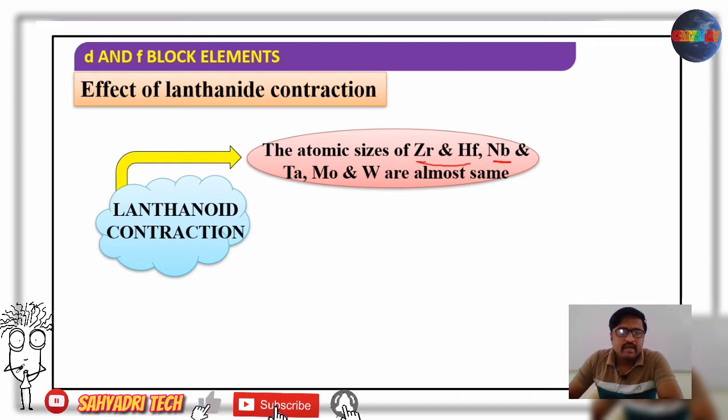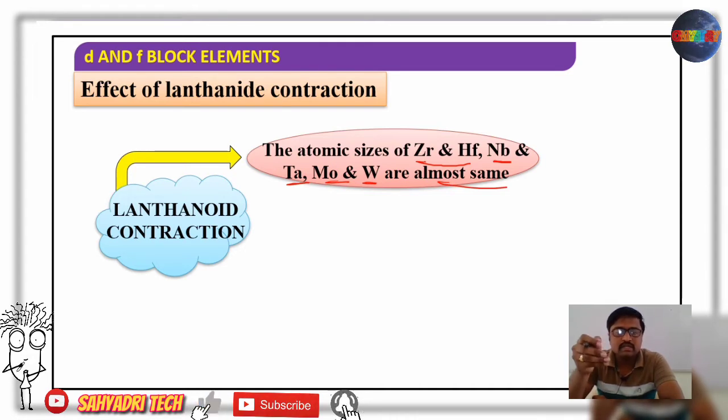Niobium and tantalum, molybdenum and tungsten are almost the same. Because of lanthanide contraction, what are we observing? We are observing similarity in the atomic radii down the group. If you consider down the group, generally atomic and ionic radii increase due to the increase in the number of shells.